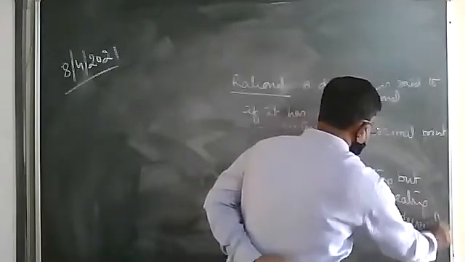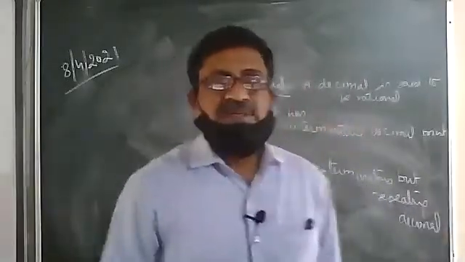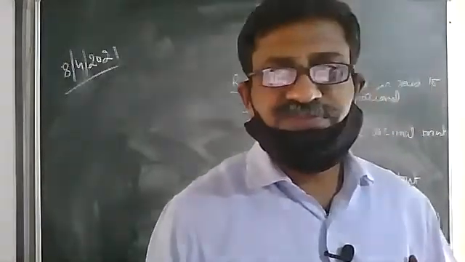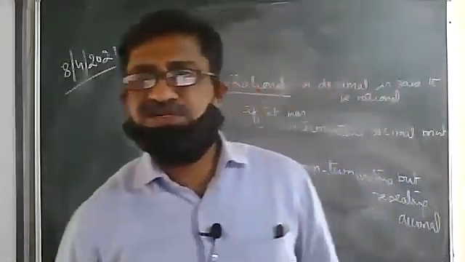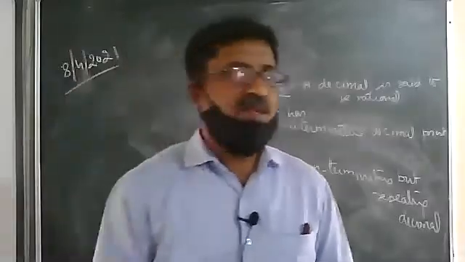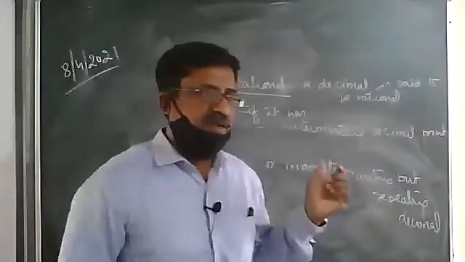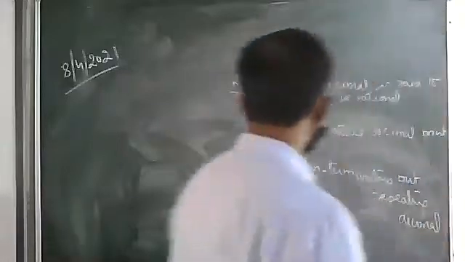Both are known as rational number. Either it should terminate or it should repeat. If it has not terminated, then it should repeat. Now, what do you mean by terminated and what is the meaning of repeated? Let me explain that to you.